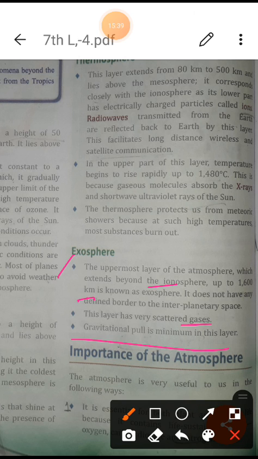It does not have any defined border with interplanetary space. It means it has no limitations after the limit of 500 kilometers; it is found after the thermosphere.